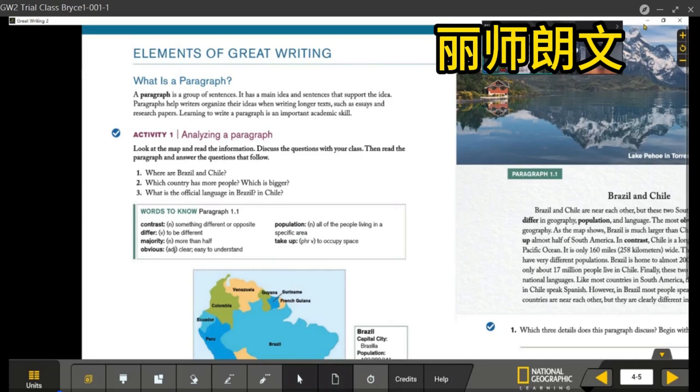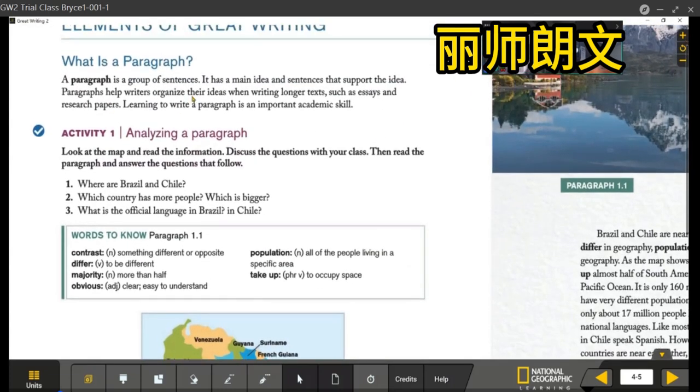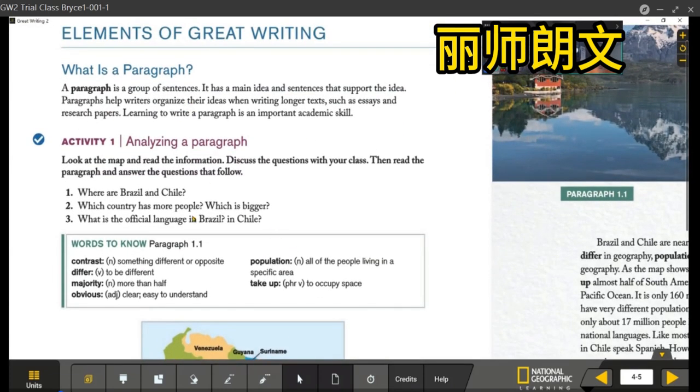What is a paragraph? Can you read the definition here? Bryce. Okay. A paragraph is a group of sentences. It has a main idea and sentences that support the idea. Paragraphs help writers organize their ideas when writing longer texts, such as essays and research papers. Learning to write a paragraph is an important academic skill. Academic skill. Repeat it. Academic, 3 times. Academic. Right, academic.